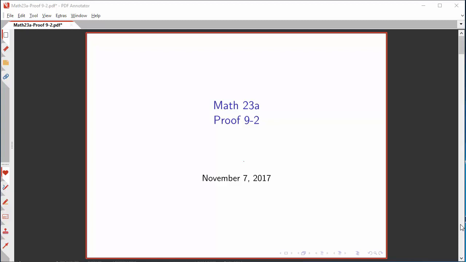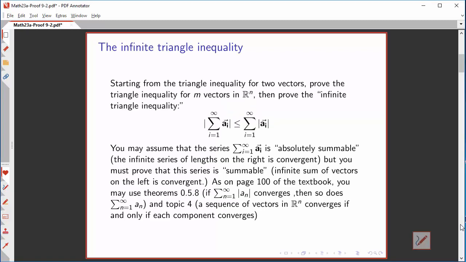This is a very nice proof because it's a mixture of algebra and analysis. What we're trying to prove is the infinite triangle inequality. We proved the triangle inequality for 2 vectors several weeks ago. That was just a matter of algebra. We can prove the triangle inequality for m vectors by induction, but we need some slightly fussy real analysis in order to prove that the result continues to hold for an infinite sum.